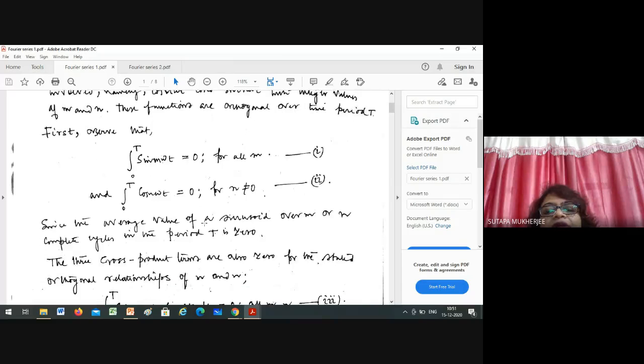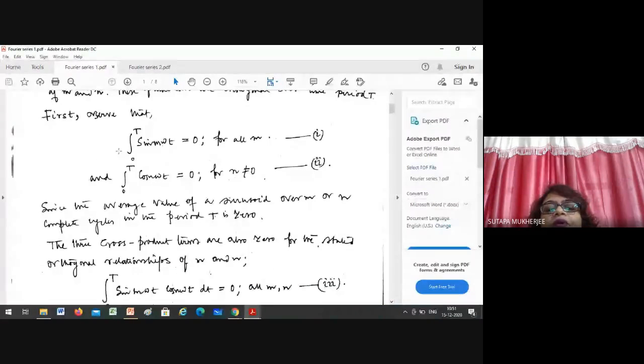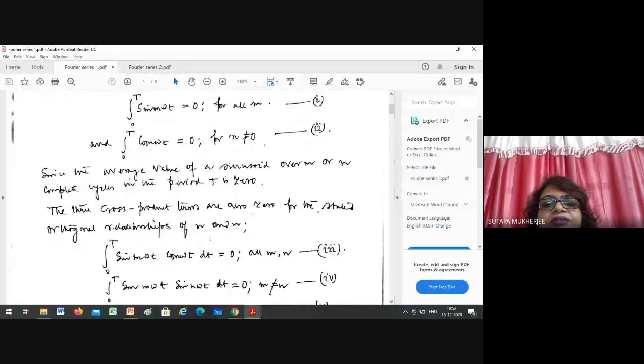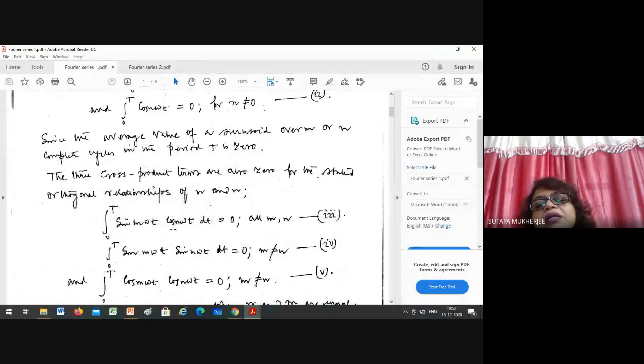Since the average value of a sinusoid over m or n complete cycles in the period capital T is 0, obviously. The three cross product terms are also 0 for the stated orthogonal relationship of m and n. Therefore, the integral of sin m omega t cos n omega t dt from 0 to T equals 0. Can you prove this one?